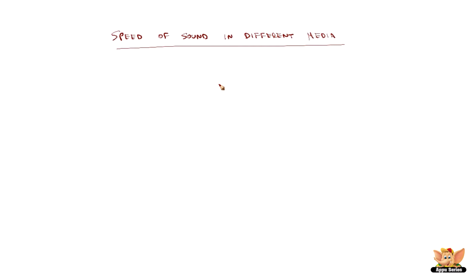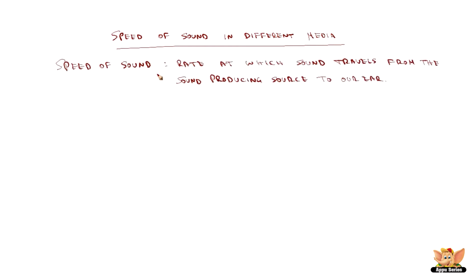What does it mean? So let us first define speed of sound. Speed of sound is the rate at which sound travels from the sound producing source to our ear. Now it depends on the material, the media through which it is traveling. Let's see how it happens. Let us take, for example, the media to be air.